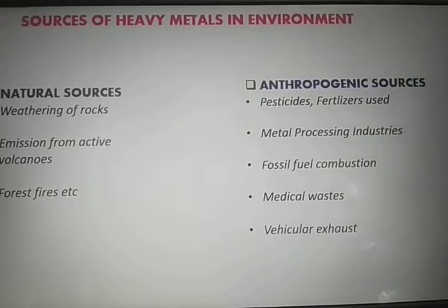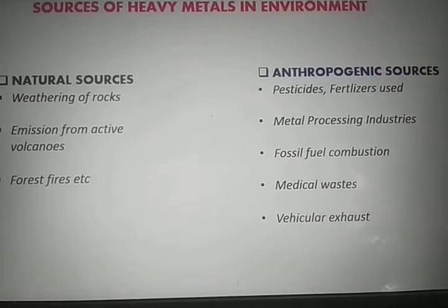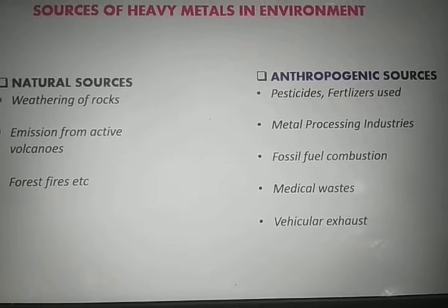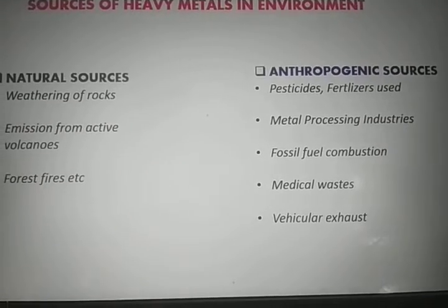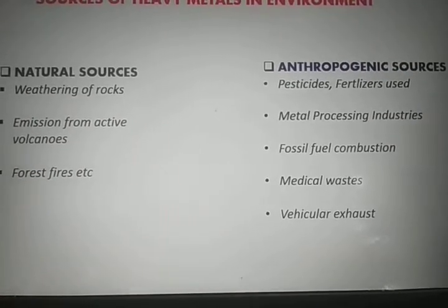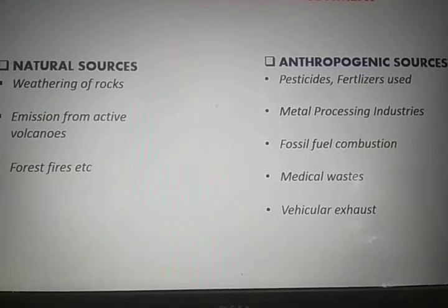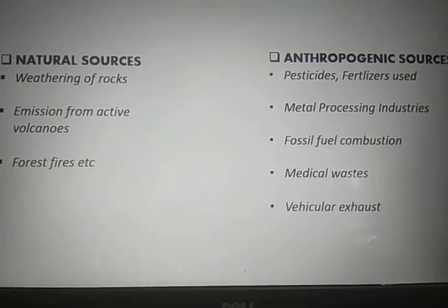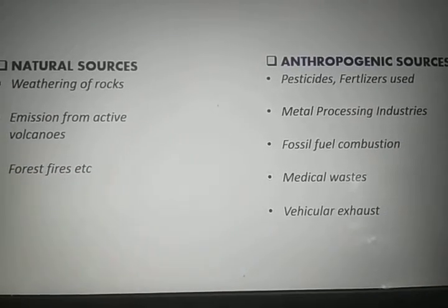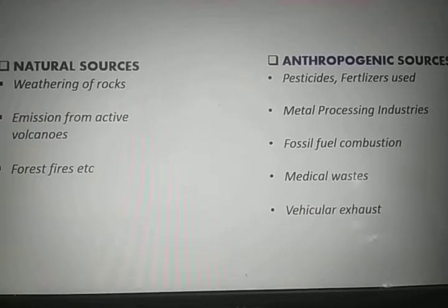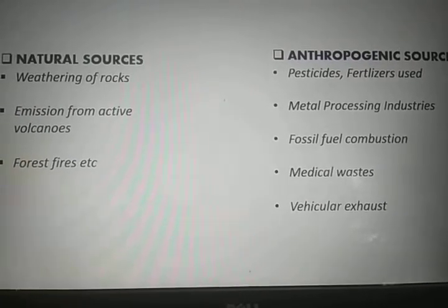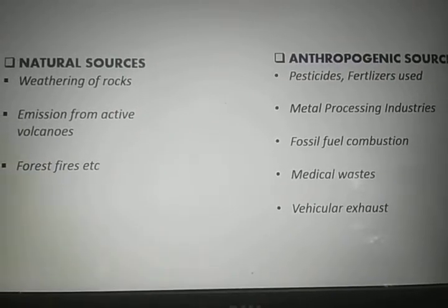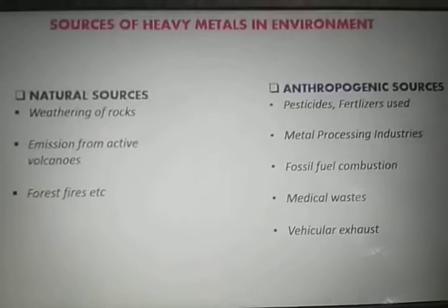The anthropogenic sources are the result of human activities, which involve the indiscriminate use of pesticides and fertilizers in agriculture, some metal processing industries, medical wastes, and the burning of fuel in our vehicles.